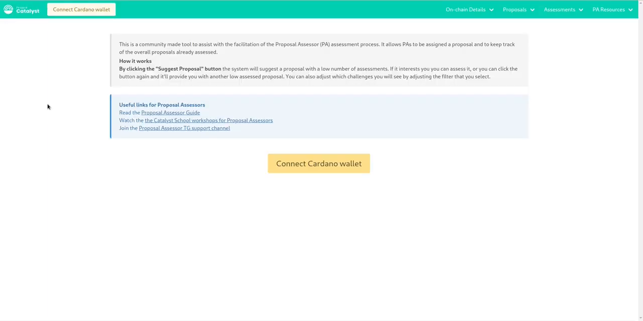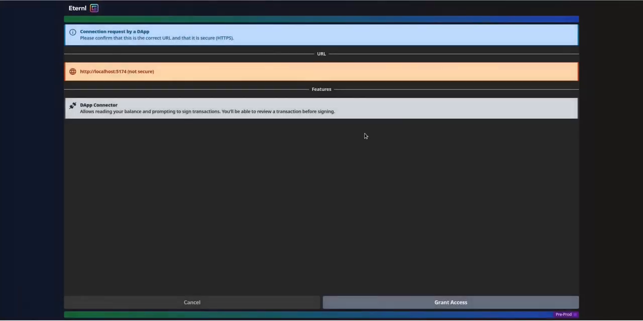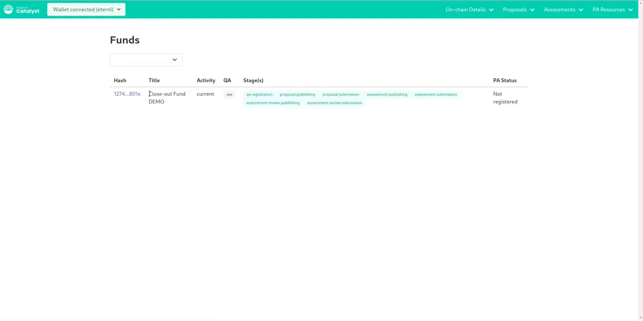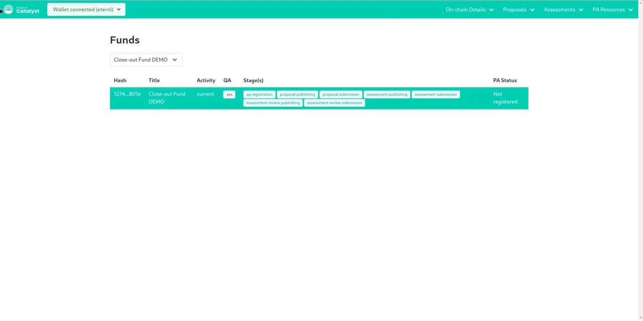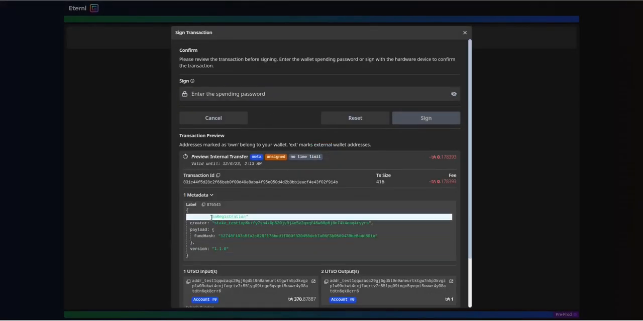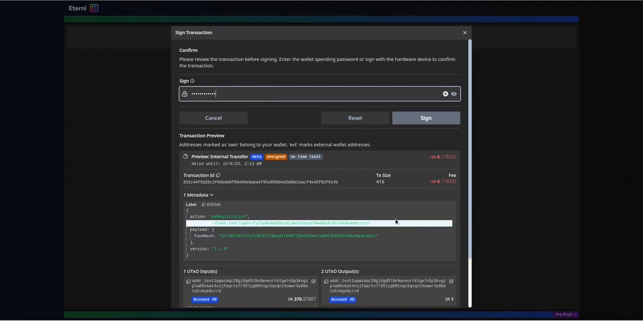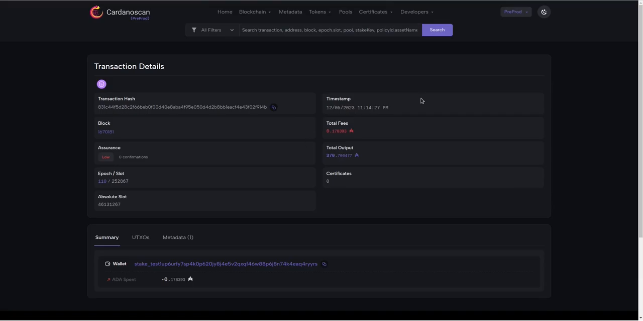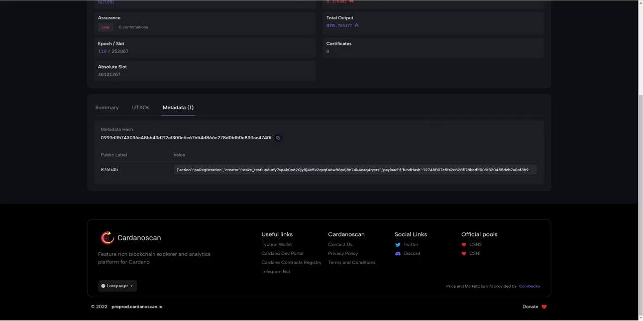It's now the turn of reviewers. We can open the reviewer tool, and as we did before, we connect our wallet. We can then select the fund. Again, this data is pulled from the blockchain. All the stages are open, so as the first thing, we'll proceed with the registration as PA. As usual, this will send a transaction with proper metadata. Here is the confirmation on Cardano Scan.